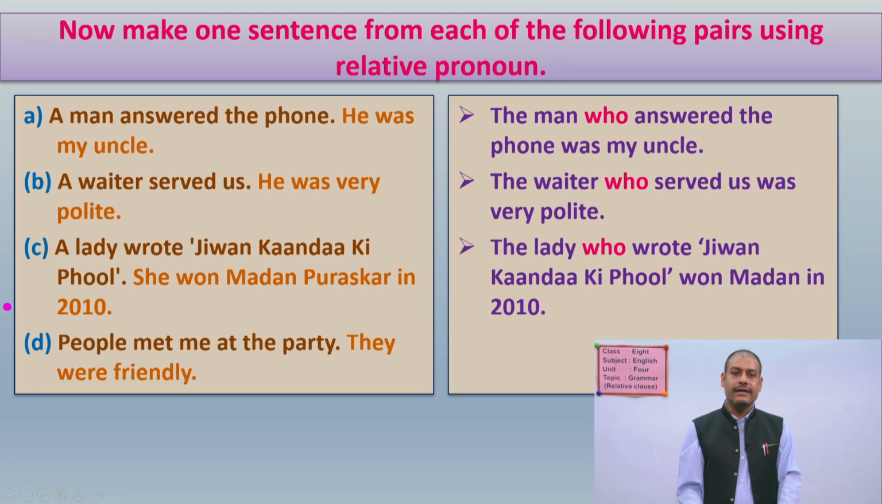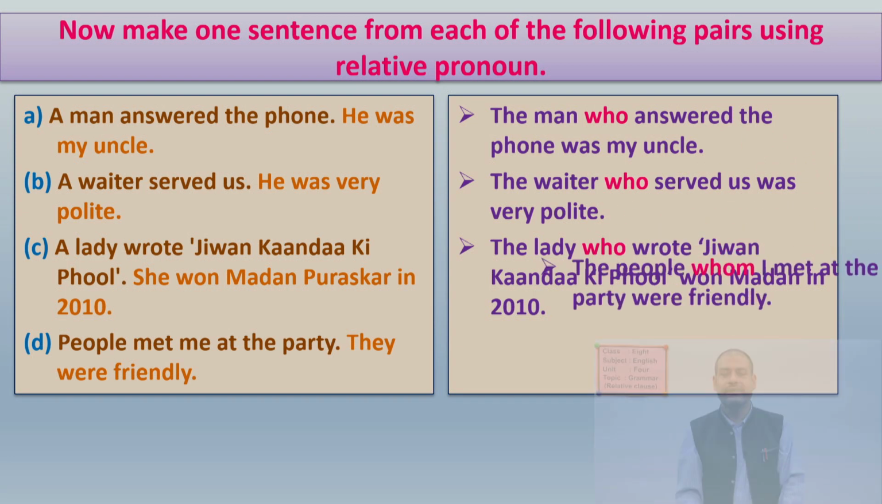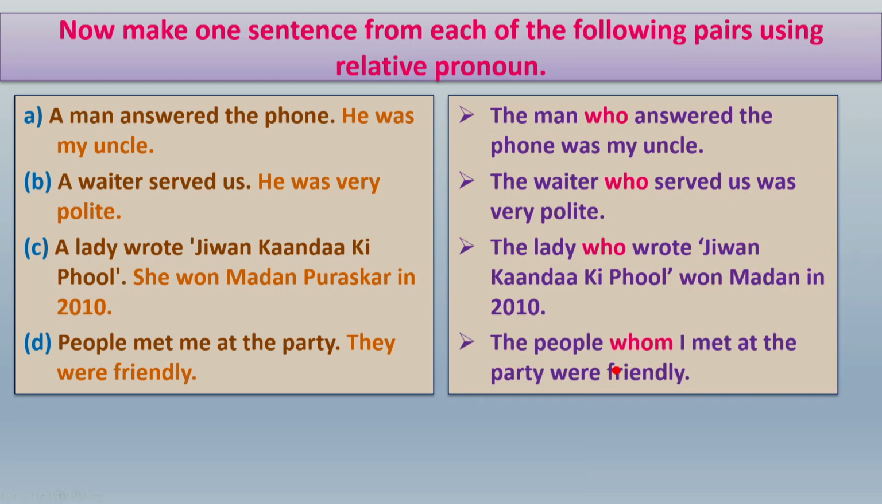Alright. Number 4. People met me at the party. They were friendly. The first sentence, people met me at the party, and the second sentence is they were friendly. So you have to combine them into one. Your sentence should be like this: The people whom I met at the party were friendly.